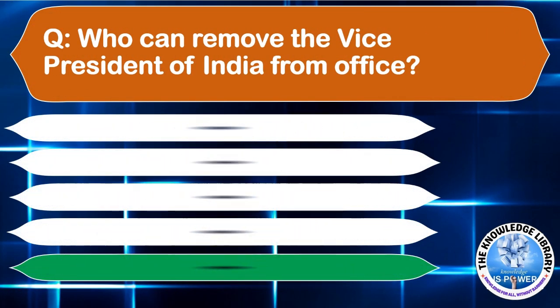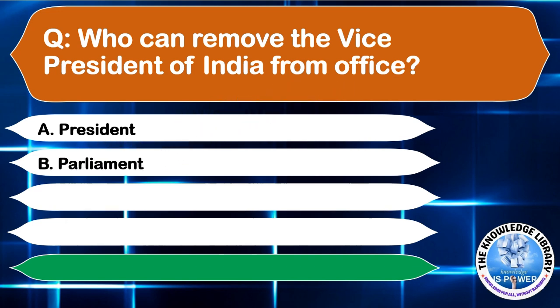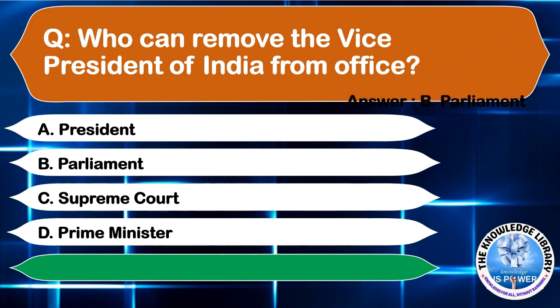Who can remove the Vice President of India from office? Option A, President. Option B, Parliament. Option C, Supreme Court. Or option D, Prime Minister. The correct answer is option B, Parliament. Moving to the next question.